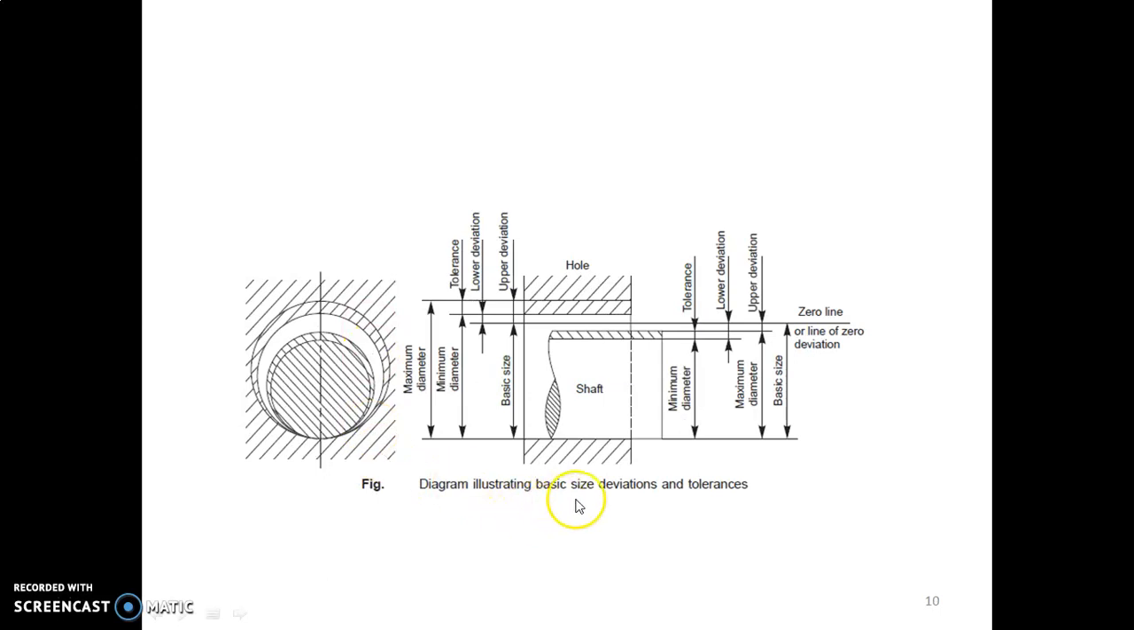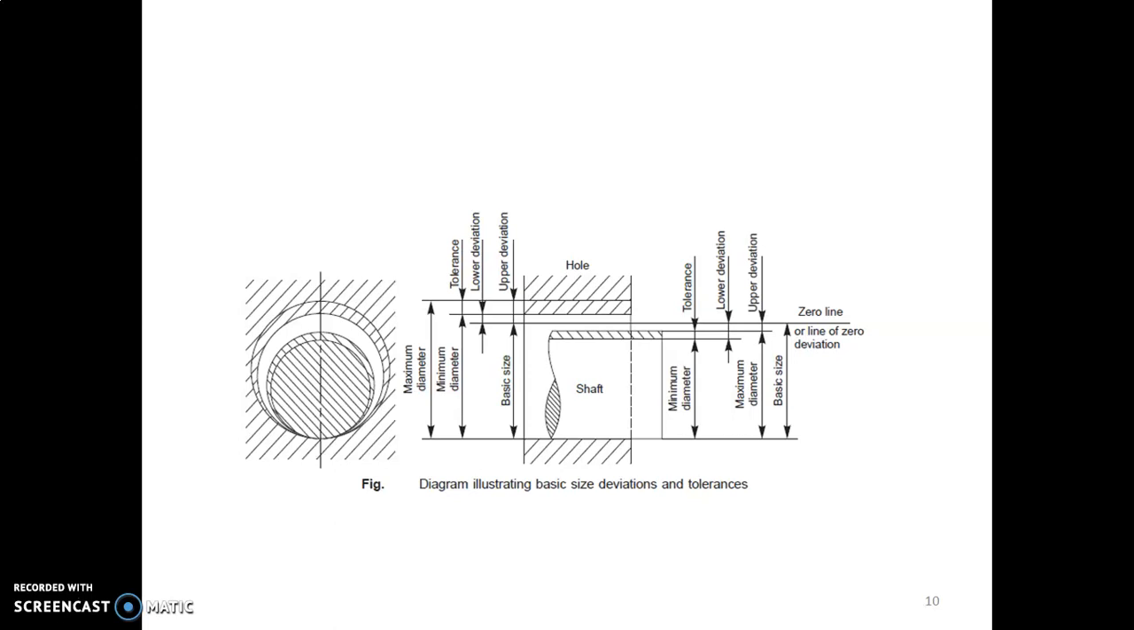This diagram shows the basic size, deviations and tolerances: the maximum diameter, the minimum diameter, the tolerance, the lower deviation, the upper deviation, the hole, the shaft, and the zero line or line of zero deviation. In production drawing, it carries much more importance, and it also involves many differences.